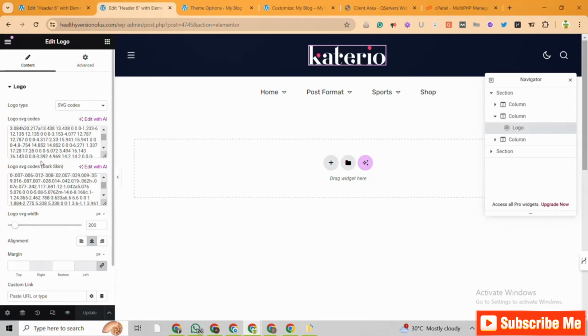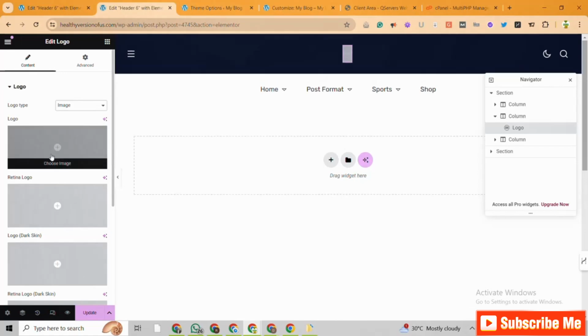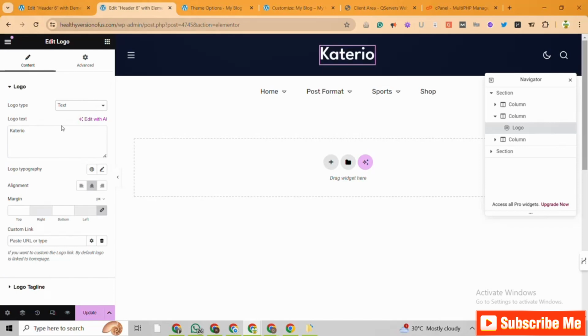So this is the logo type, right? So you can change this from SVG. I guess we don't know how to work on SVG files, so let's go ahead and change this to either image, right? You can get to upload your own image right here, or use text-based logo. Yeah, so if you don't have the time to work on all of this, you can use text-based logo. So let's say my brand name is healthy version, right? So yeah, this is what I currently have, healthy version as a text.